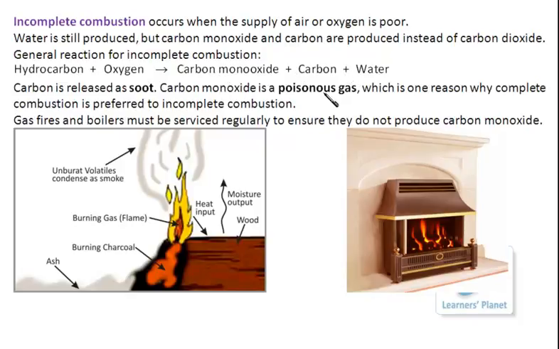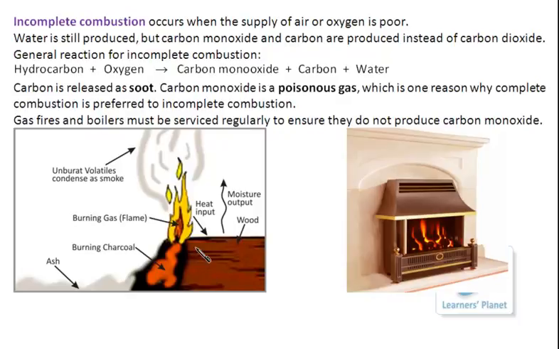You must have seen smoke which is produced when wood is burnt. That is due to carbon. And that smoke which comes when wood is burnt is also toxic as it contains carbon monoxide. This carbon monoxide is a poisonous gas. Carbon is released as soot. Carbon monoxide is a poisonous gas, which is one reason why complete combustion is preferred to incomplete combustion.